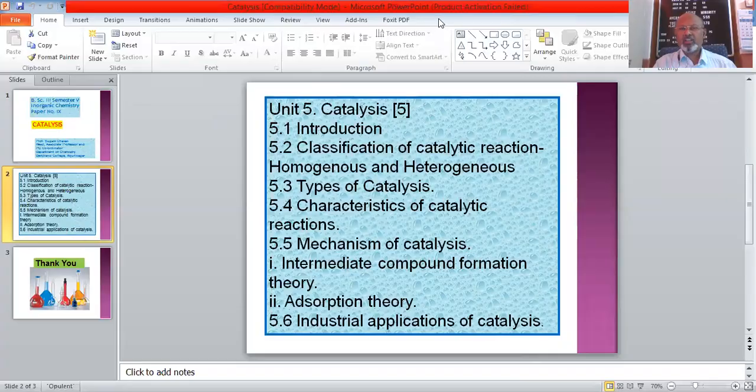In this topic, first of all, I would like to define the word catalyst and the phenomenon known as catalysis. Suppose we carry out a particular reaction, that is 2SO2 + O2 gives 2SO3.